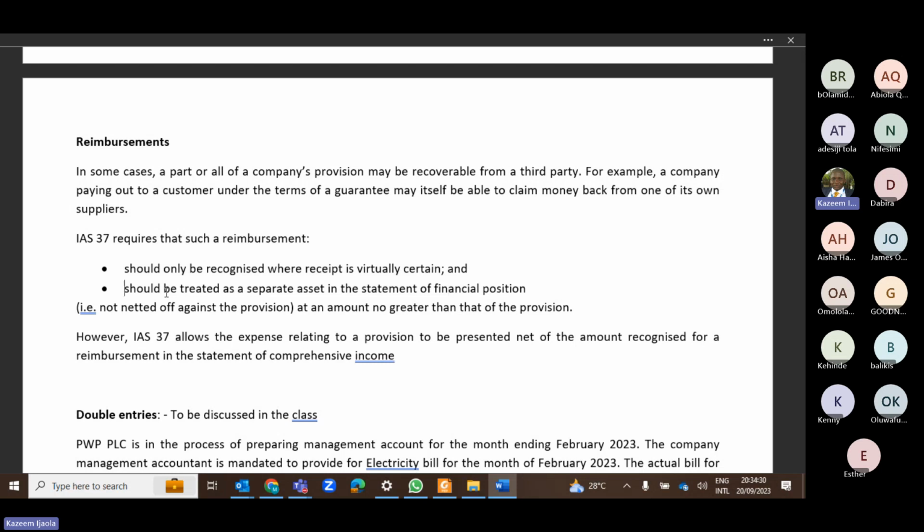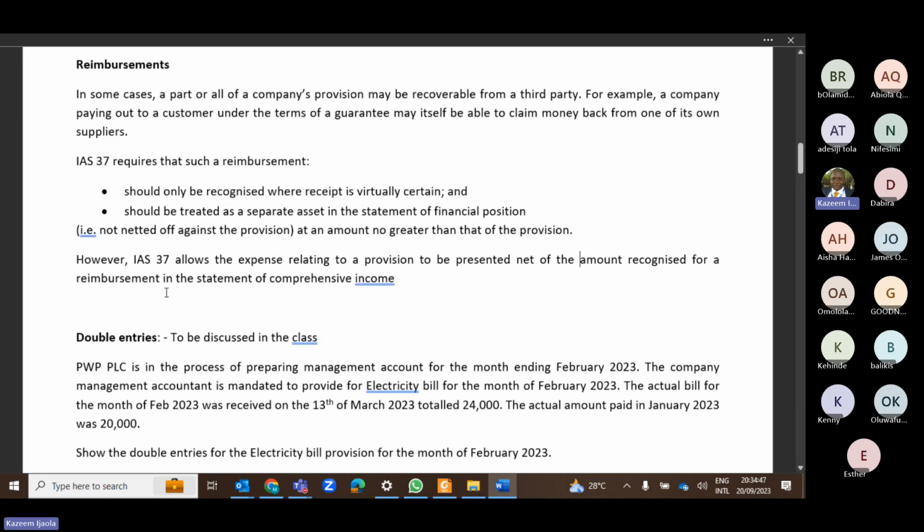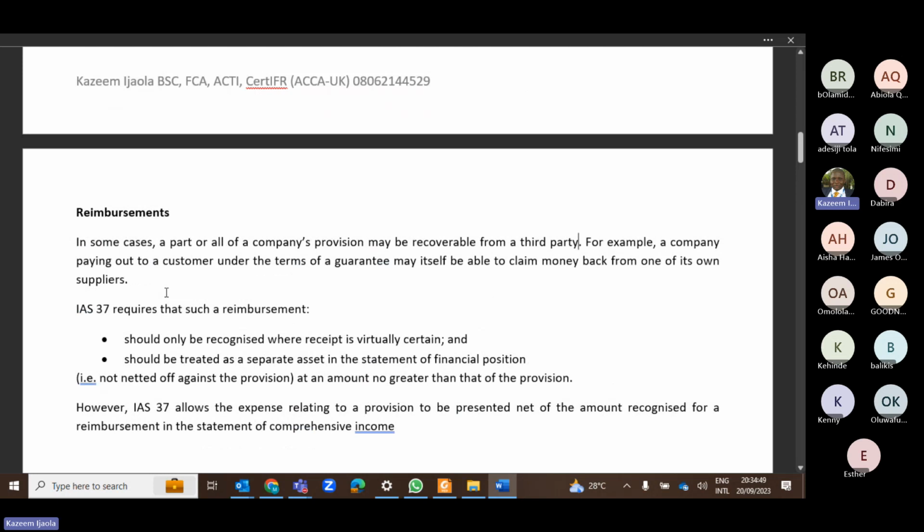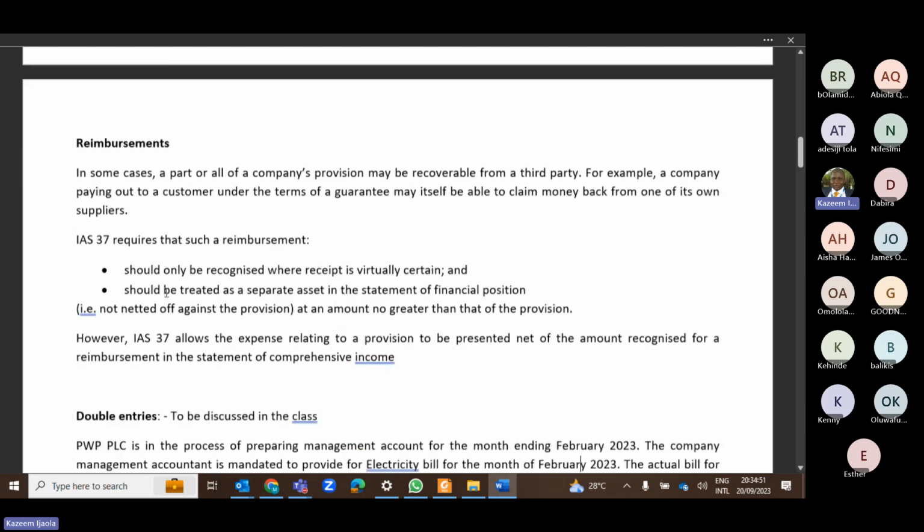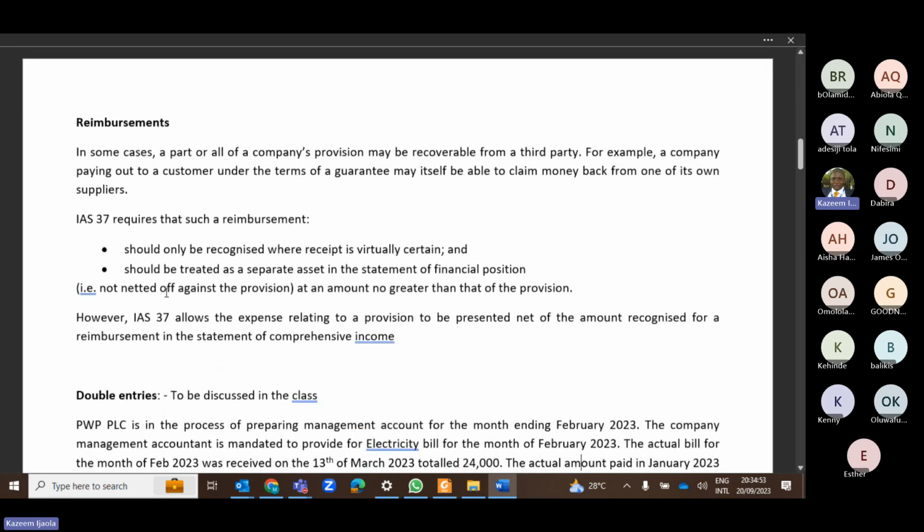And also, once you have done that, you should treat it as a separate asset. I've already explained this. You take it as part of your current assets, where you debit the claim from whoever is reimbursing you. So that is just how you recognize a reimbursement in the financial statements. I don't know whether you understand this treatment of reimbursement, ladies and gentlemen, so that you don't go and be committing blunders in practice. Whatever I'm teaching you, I want you to know this for the purpose of practicing. So I hope the treatment of reimbursement is clear.